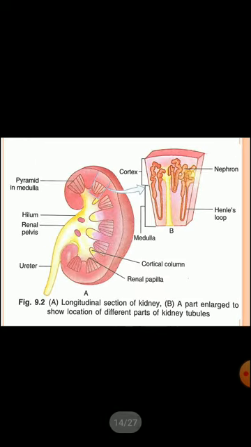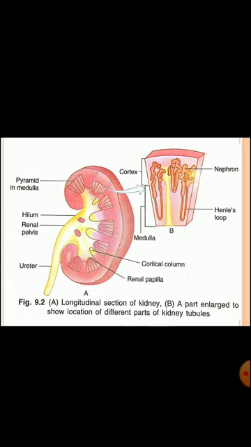As we can see in the given diagram, this diagram represents a longitudinal section of the kidney by A, and a part is enlarged to show the location of different parts of kidney tubules in B section. Clear? In this diagram, we can clearly see the cortex and medulla region in part B.